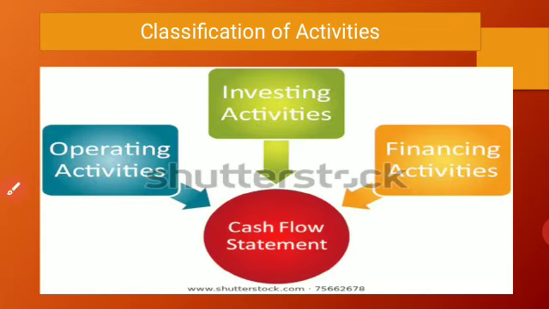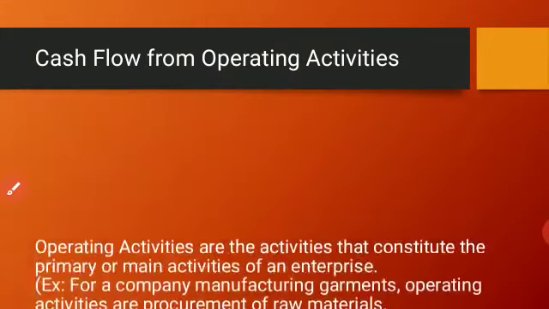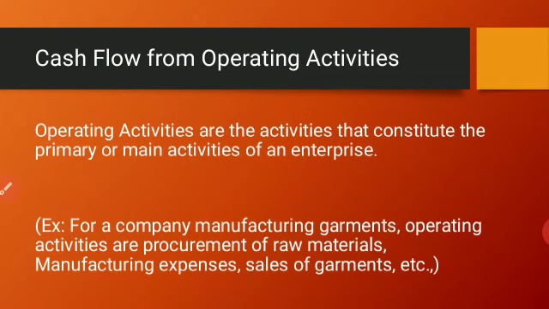So we have discussed the meaning of operating activities. Under operating activities, the important aspect we consider is the main activity that a company or an enterprise handles. All of those things come under operating activity. For example, the raw material purchased by the company, the expenses, the salary paid to employees and suppliers, all these activities come under operating activities.